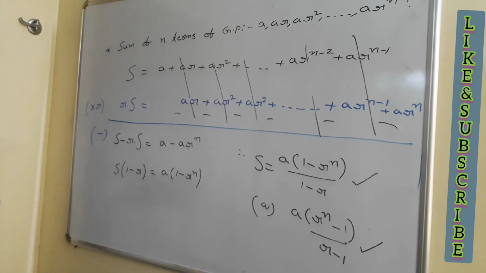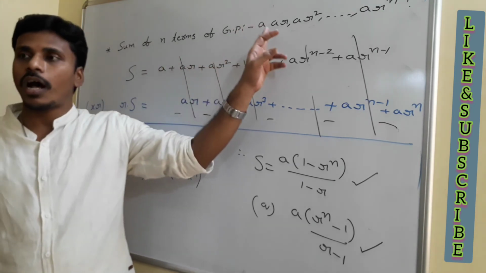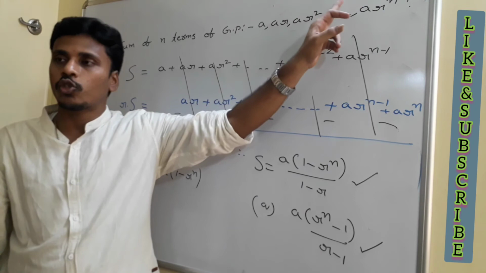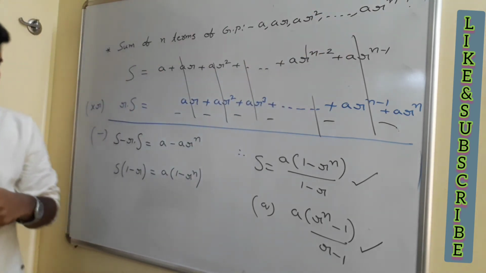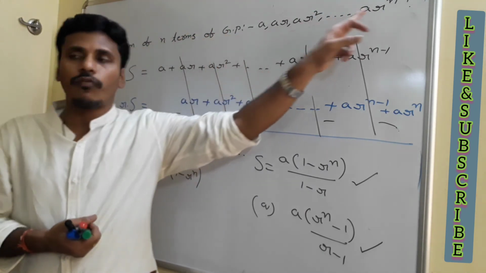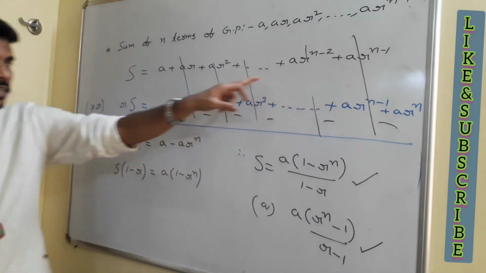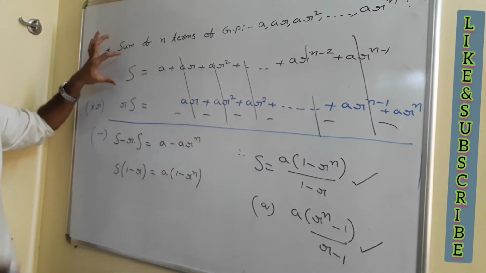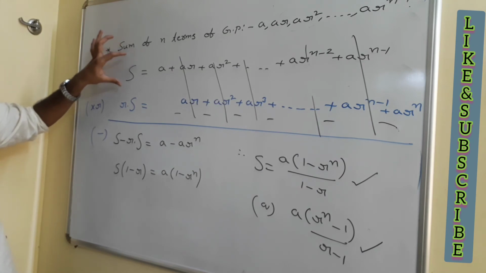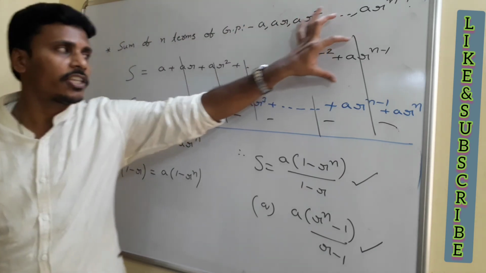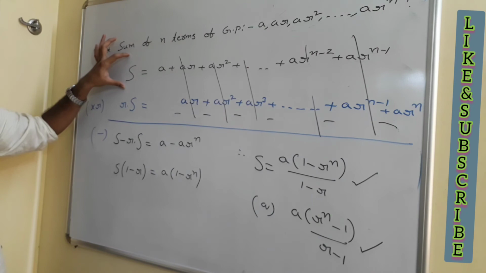Our task is finding the sum of n terms of the geometric progression. We know that the n terms of the geometric progression are a, ar, ar square and so on, ar power n minus 1. To find the sum of all these n terms, just mention the sum as s. Since we are finding this s, as an idea, I am going to multiply this total relation equation with the common ratio r.